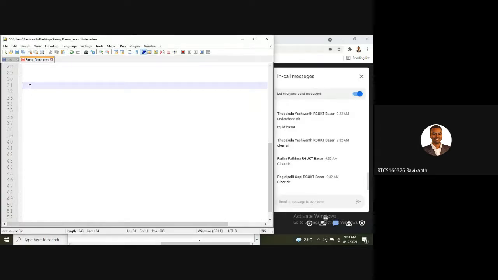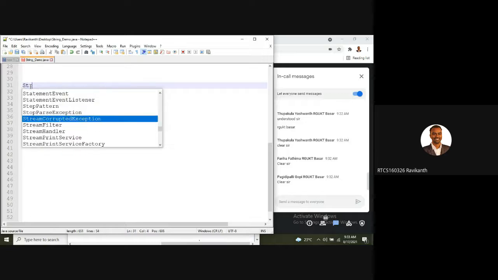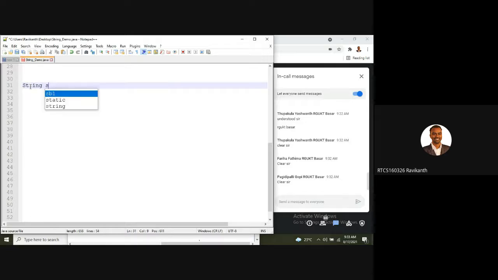Imagine we have string s equal to CSE, and again string s1 equal to CSE. First, when I say string s equal to CSE, what happens in the memory?